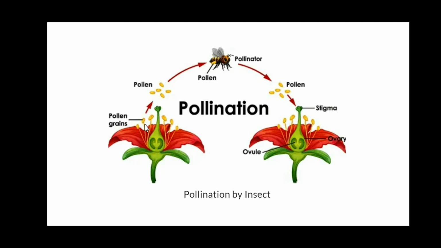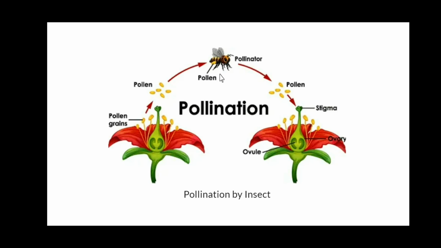Pollen grains produced in the anther of the flower are released and carried by pollinators, which are pollinating agents.